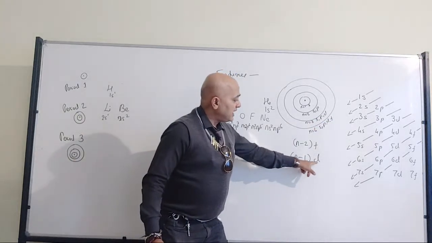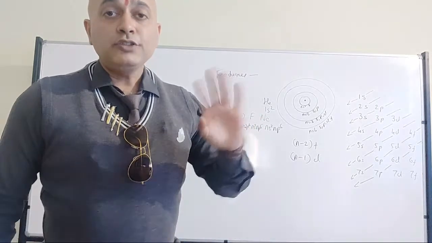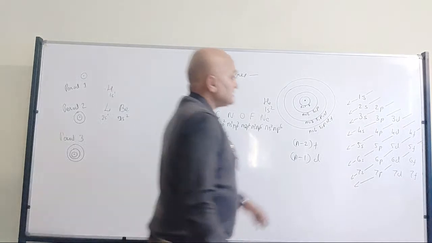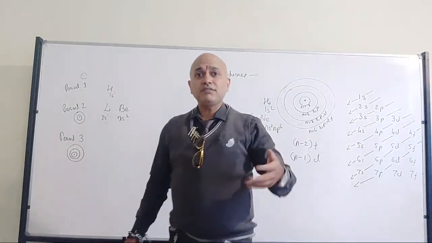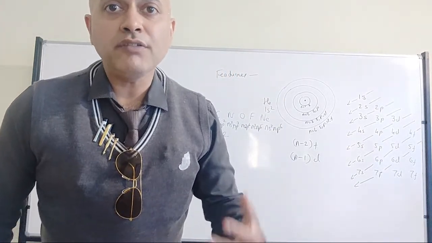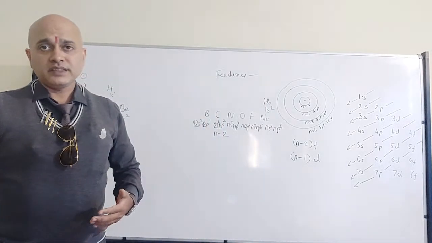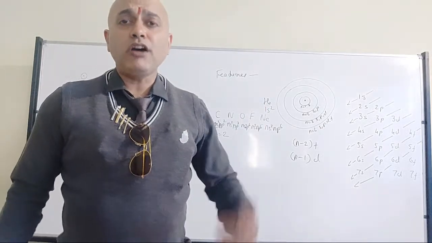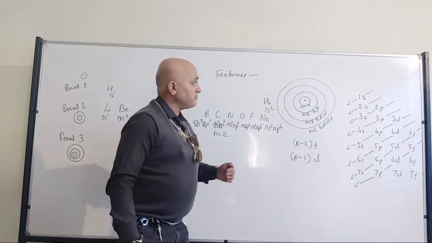(n minus 1) D. Right? So in period number 3, no D subshell is going to have an electron, because the D subshell will have electrons only once energy level 4 is being dealt with. Please try to understand. Sri Vidya, why have you deleted the message? You were right. It should be 8. Period number 3, once again, should have 8 elements only, not 18. Try to understand this. Once again, I will explain.